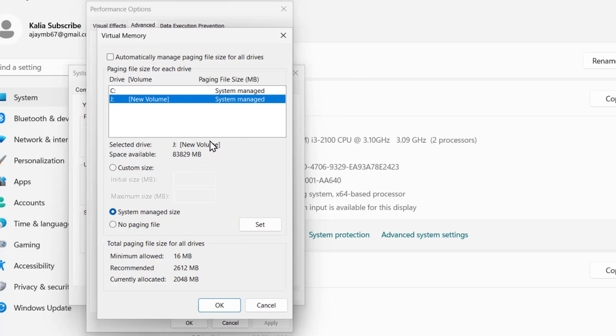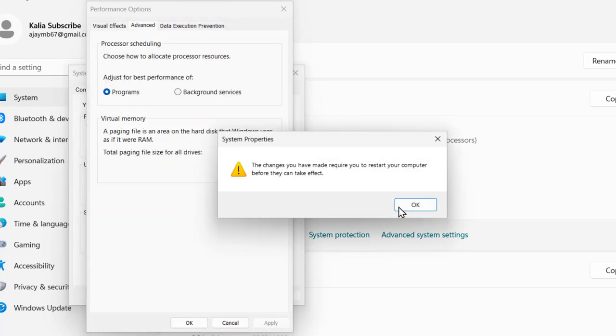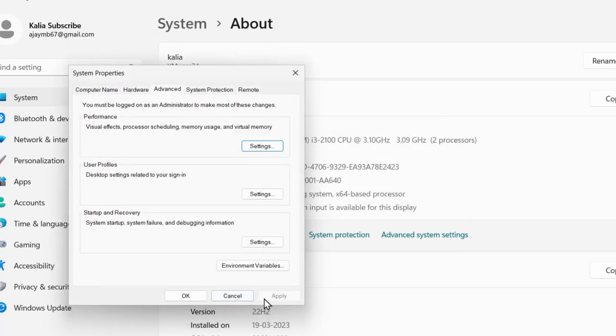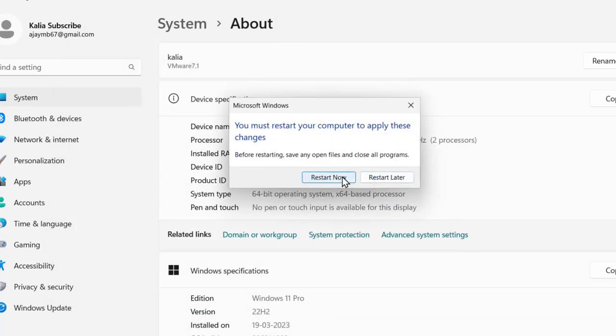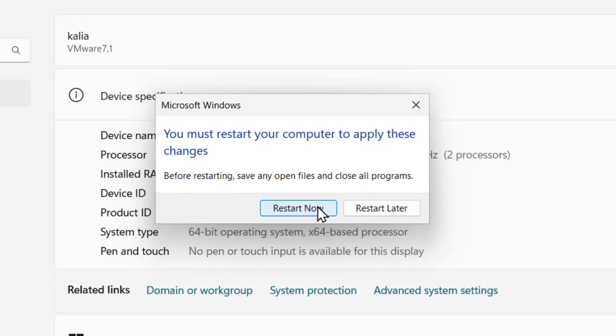What we do here is create virtual memory for our disk on the computer itself. It's a very important step, and it can help resolve issues like the game not launching. After changing it, click on OK, OK again, and OK. After doing this, the last final step is to click on restart. Restart now.